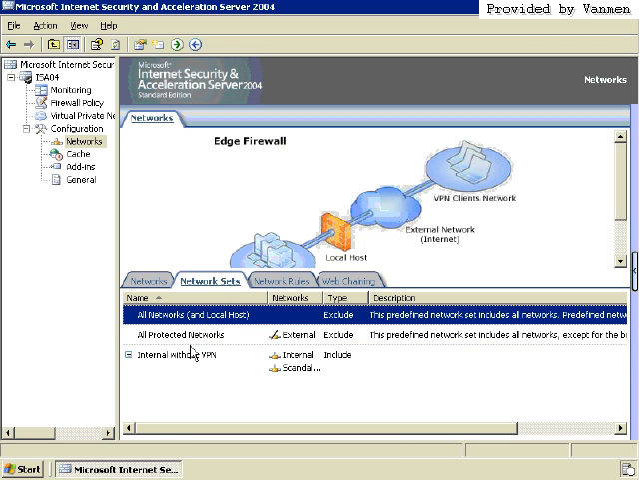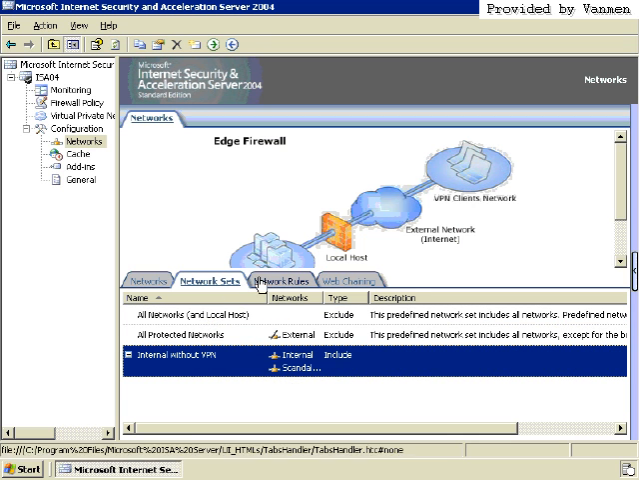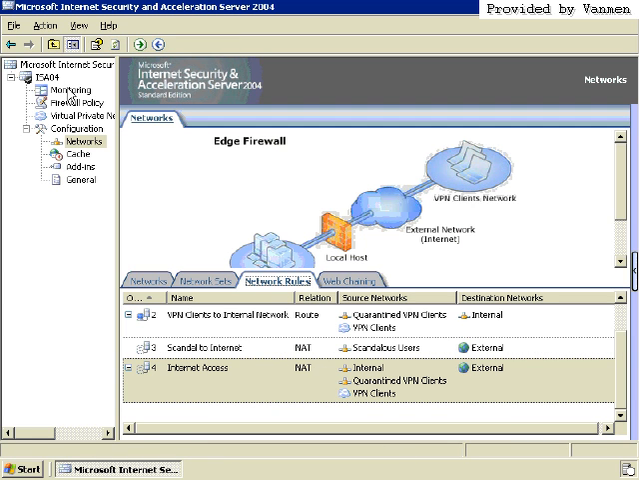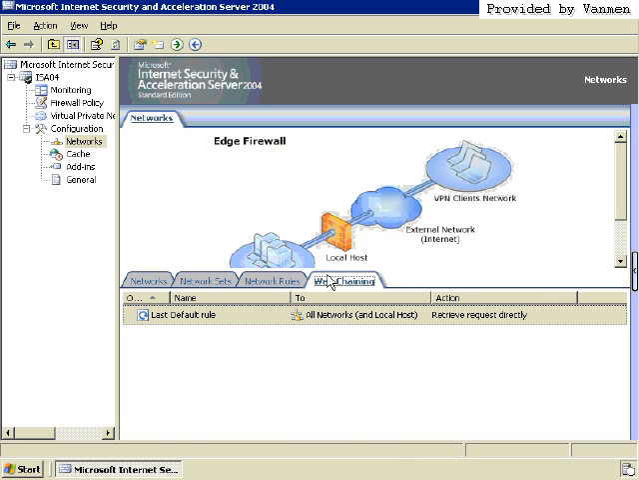So that network set, you can define as many of them as you want, and then apply network rules, firewall policies, and many of the other things that we'll see to the set instead of individual networks. The last tab that we see on here is web chaining, and we'll talk about this more later on in the series. However, while we're here, we might as well discuss the main use of this.